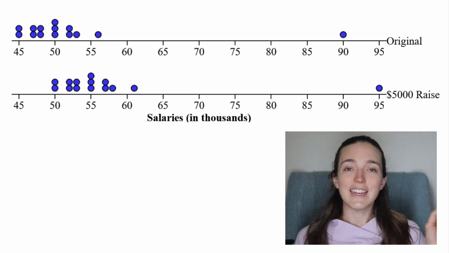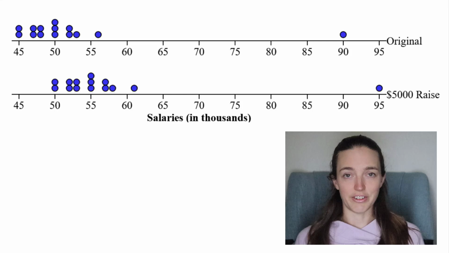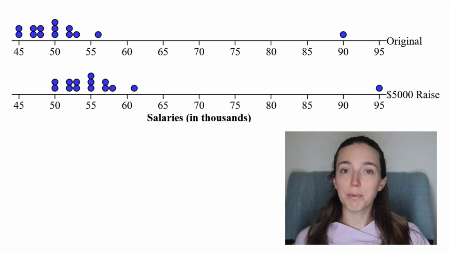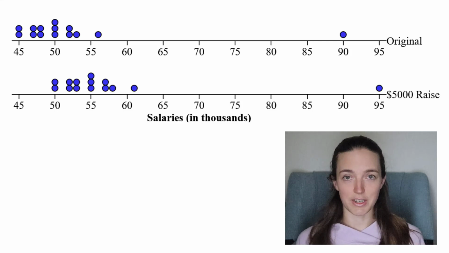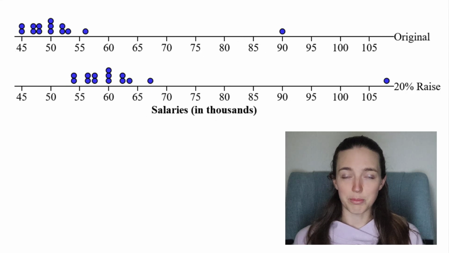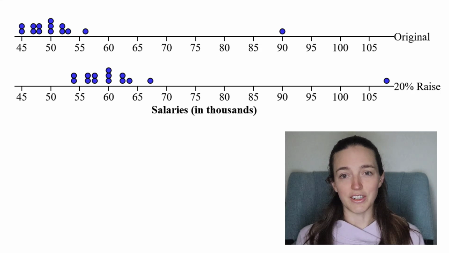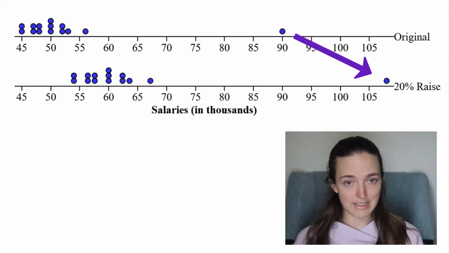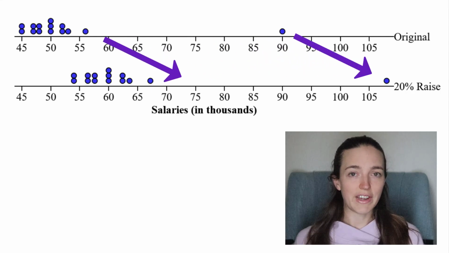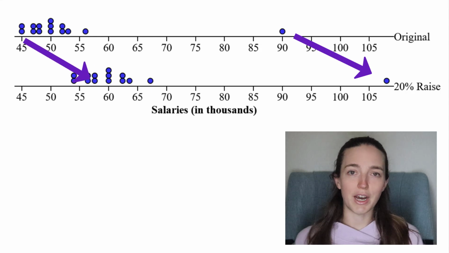Okay, so let's say even more monkey problems are worked out and Michael finds more money to give to people. Instead of a $5,000 raise, he can give a 20% raise to everyone at the company. Now, a 20% raise is a little bit different because each person will be getting a different amount of money depending on what their starting salary was. So for example, the person that was making $90,000 is going to get a substantial raise, while the person who was making $45,000 is going to get a moderate raise.